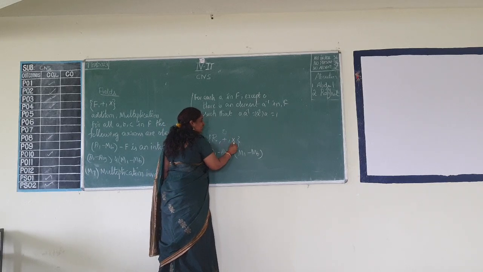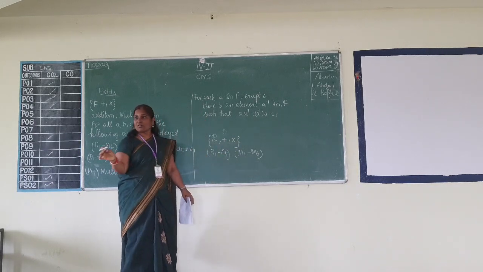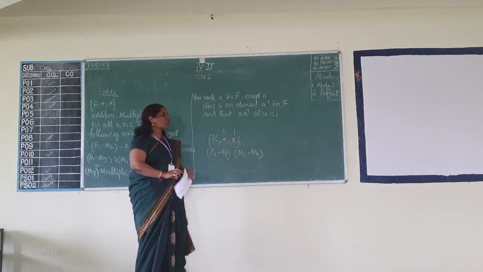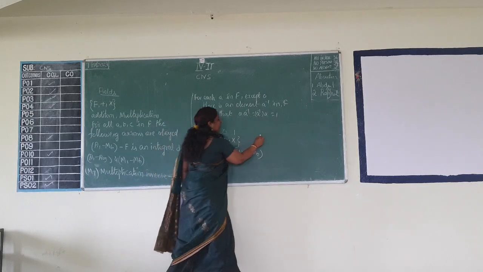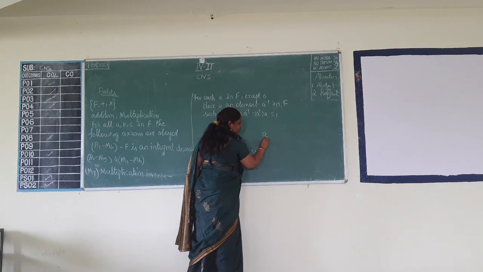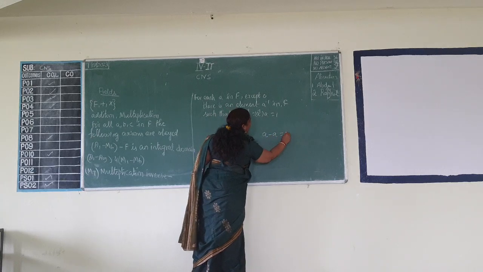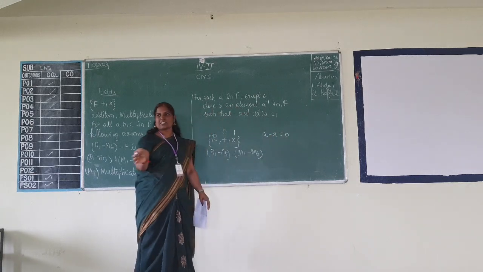Please remember all those things. Identity element of multiplication is 1. Okay, so inverse is nothing but, when you are operating on a, if it is plus, obviously minus a gives you the identity element 0.